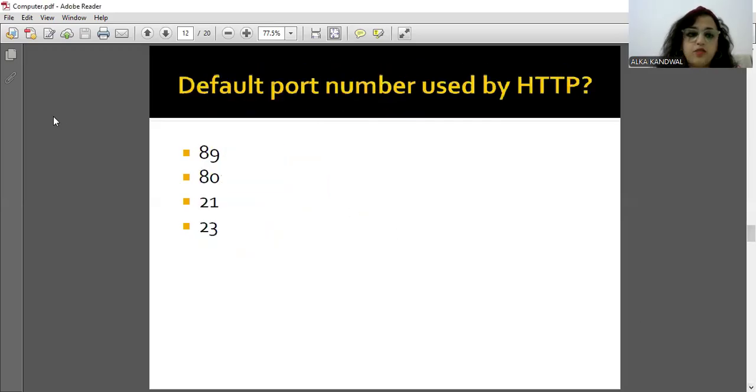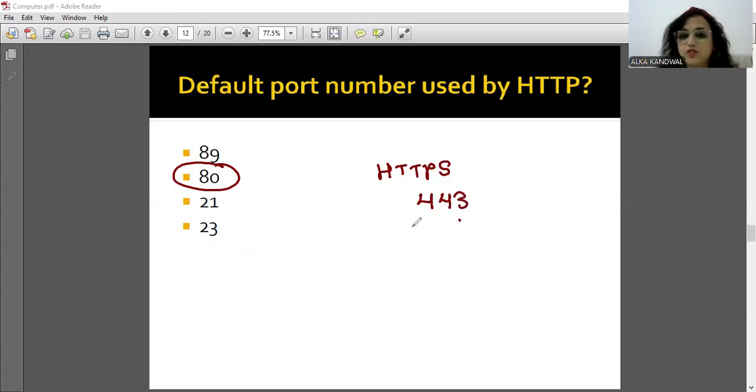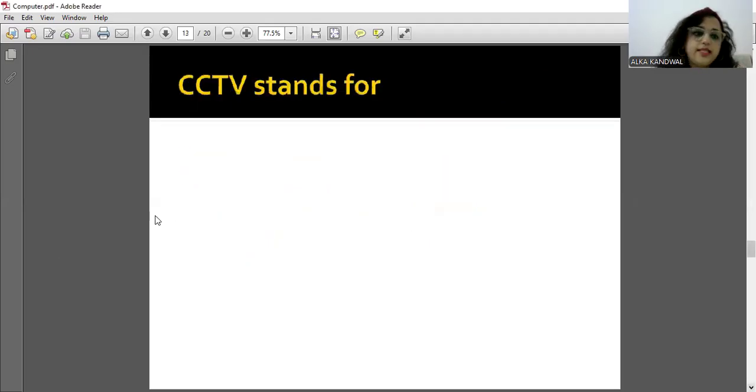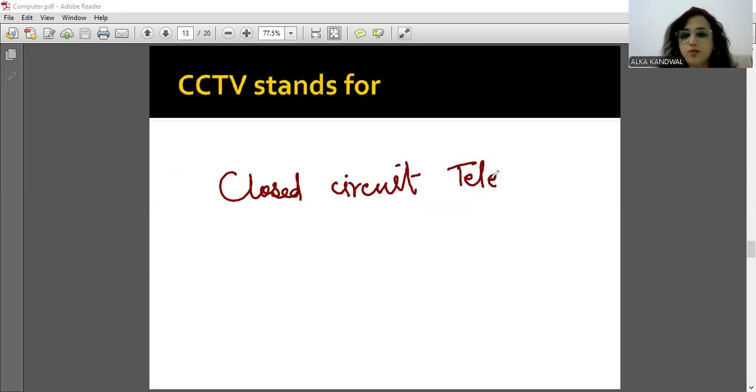ओके, डिफॉल्ट पोर्ट नंबर फॉर HTTP is 80 and for HTTPS they might ask you, so the port number for HTTPS is 443. So that is the answer. And moving ahead, what do we see moving ahead? CCTV, closed circuit television. That is the full form of CCTV.